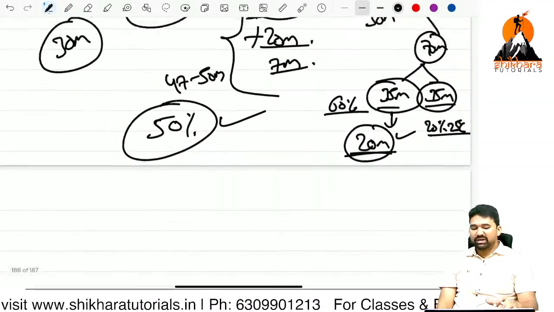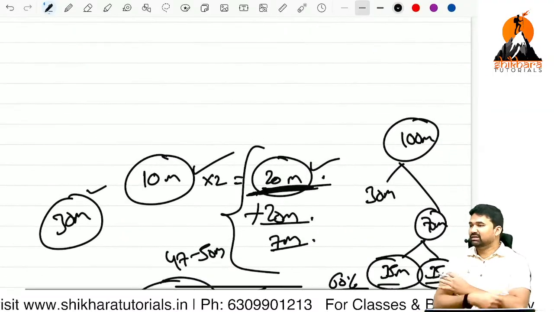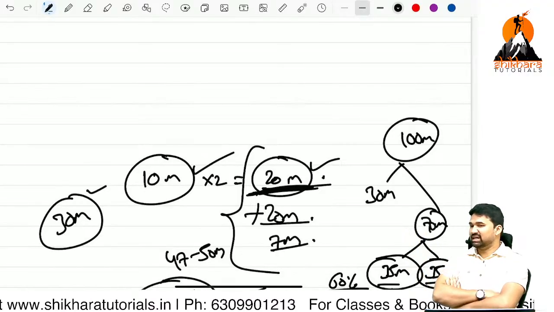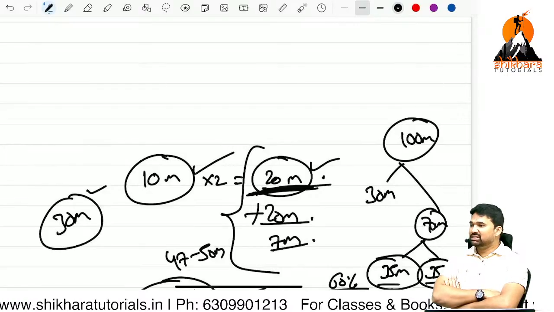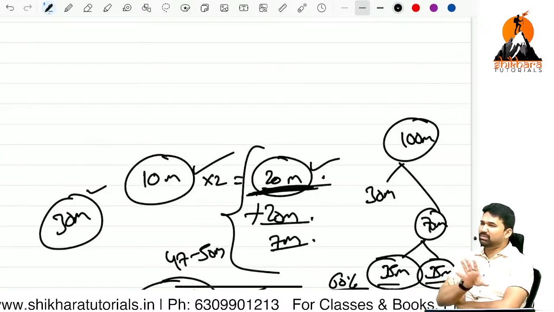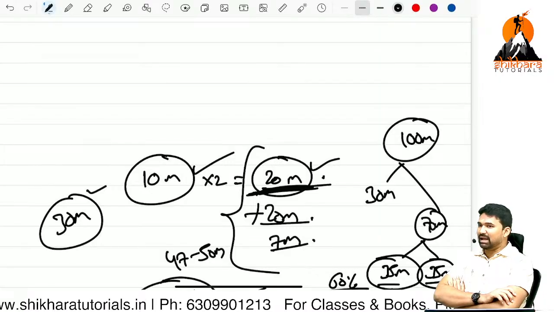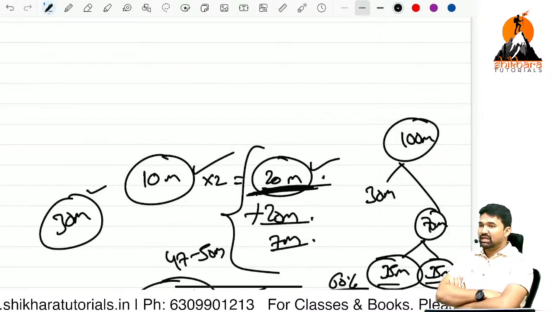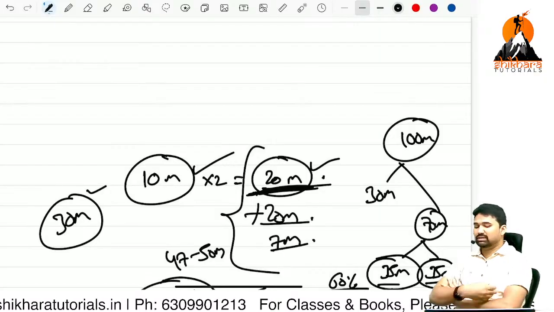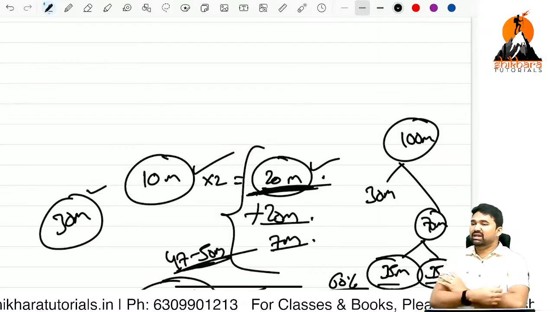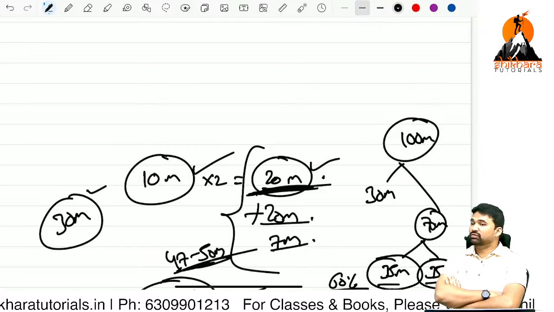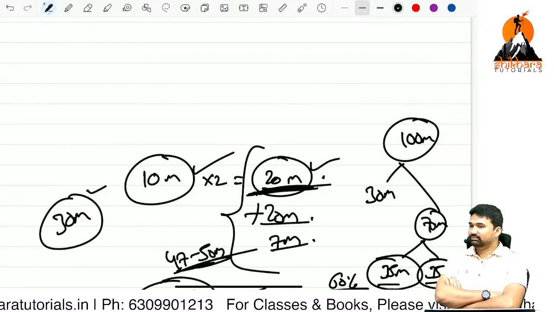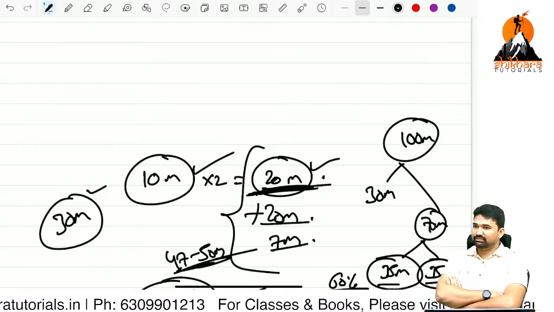But what is my expectation in this passing criteria? What I have written in that preparation strategy, scoring strategy, I imposed only 20 marks. That is, I am expecting the least marks. Even though you score the least marks, how many marks will you be able to get in the final examination? 47 to 50 marks you will be able to score in the final examination. That is the preparation strategy.